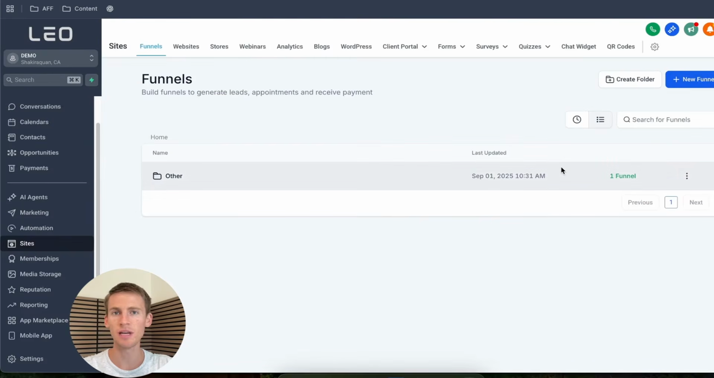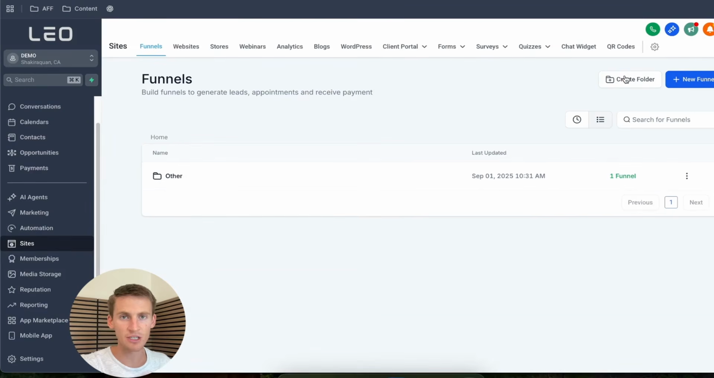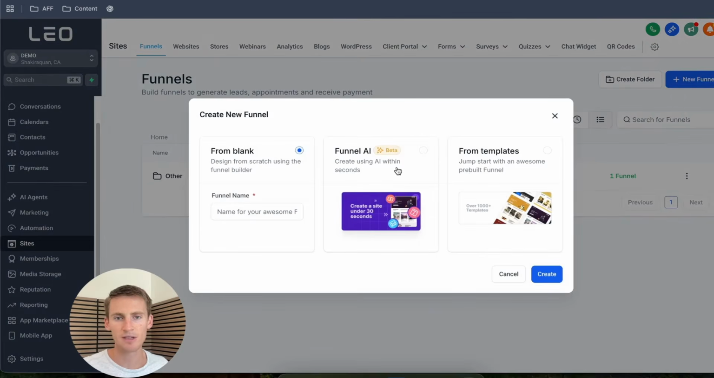The next thing we're gonna do is we're either going to just add this simple chat widget that we just created to their existing website, or if they don't have a website, we can create one for them using AI in just a few seconds. And we can also just make them a new one if their current one isn't up to date. And so what I'm gonna do is I'm just gonna click on new funnel, and then I'm gonna select funnel AI, and then I'm gonna hit continue.